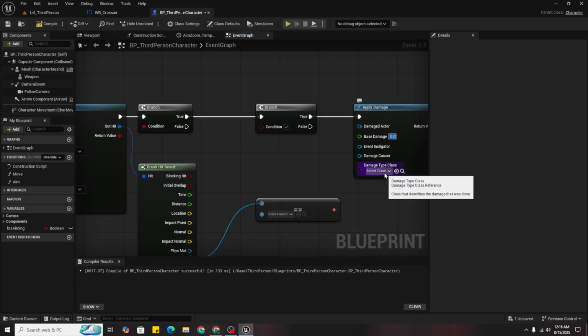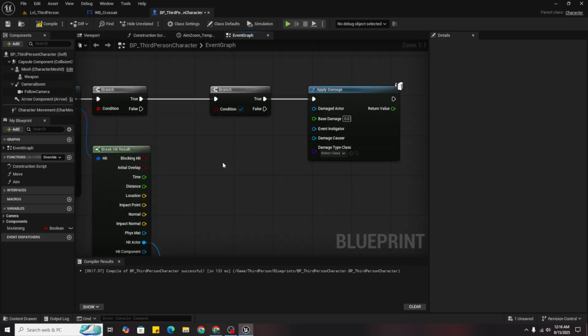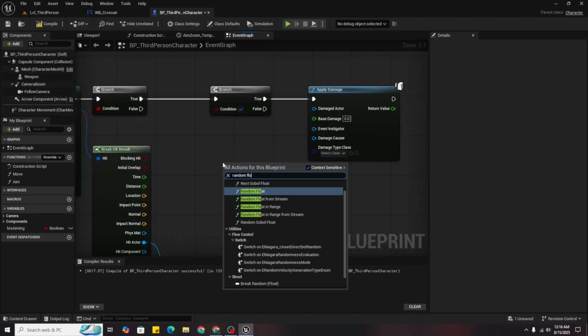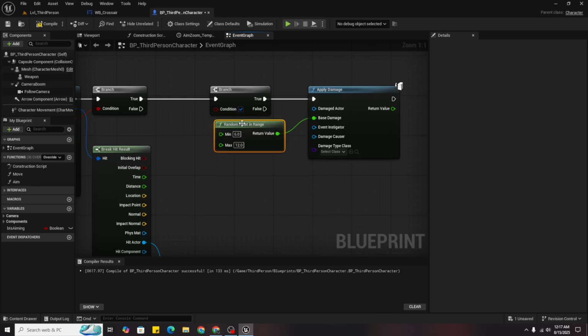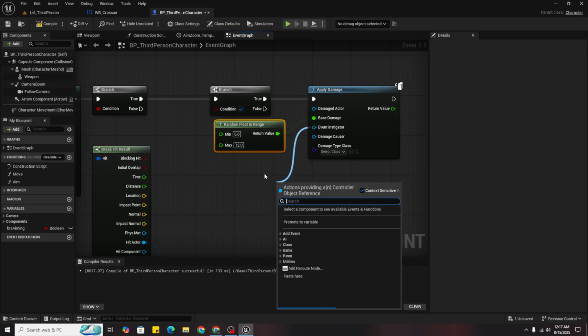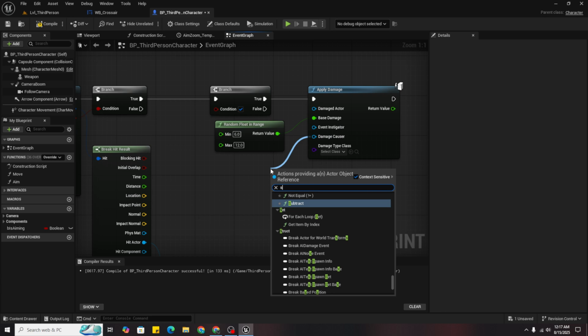To randomize the damage, we can use random float in range, and we will just set it to 6 and 12. So now it will randomly give damage, and you can see this.